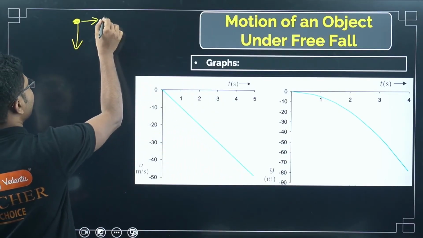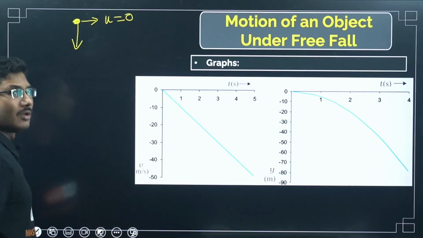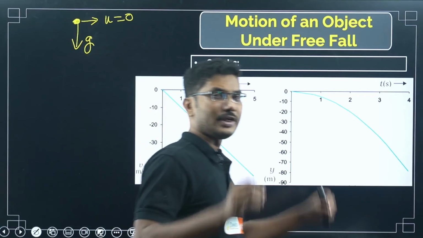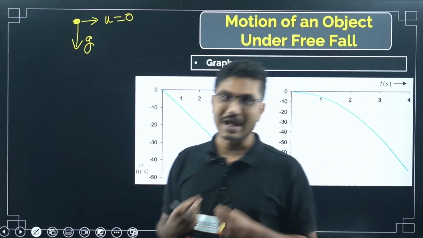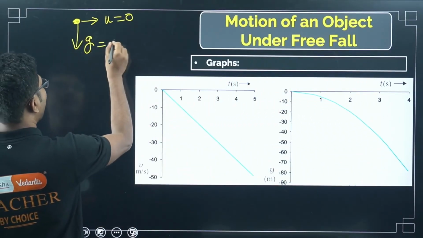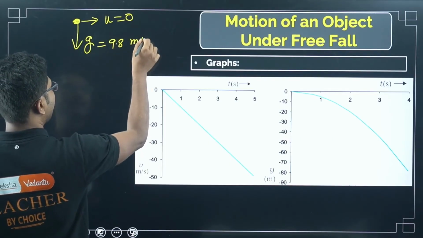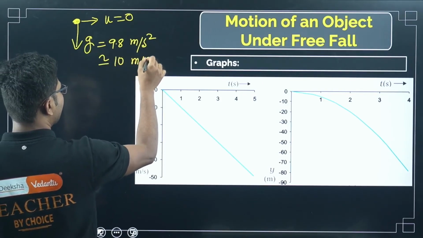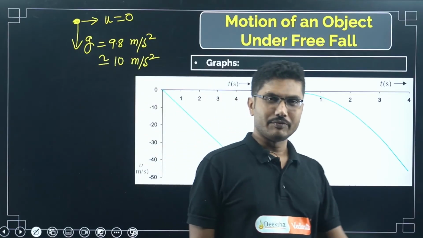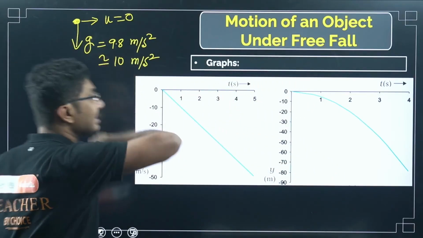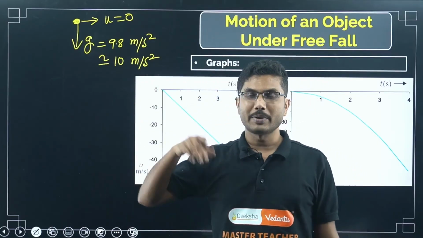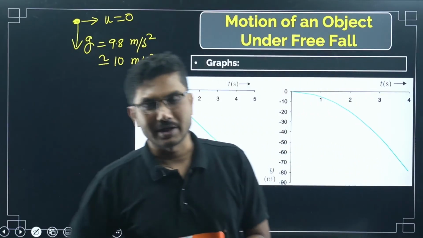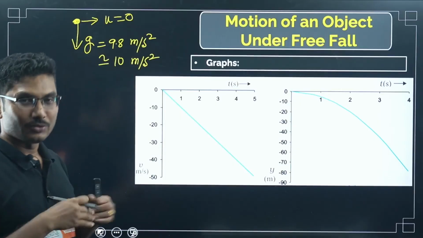Now, in case of free fall, what is happening? Initial velocity is 0, and it is accelerating downward with a fixed acceleration, that is acceleration due to gravity, which is equal to 9.8 meter per second square. But for most practical cases, you will consider this as 10 meter per second square. This is called free fall. No other force is acting on it other than gravity. When you drop an object in normal atmosphere, there is a viscous force, drag force acting on it, but in case of free fall, we assume that there are no other forces acting on it.